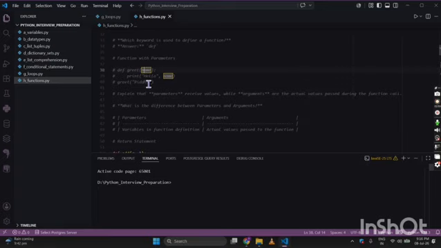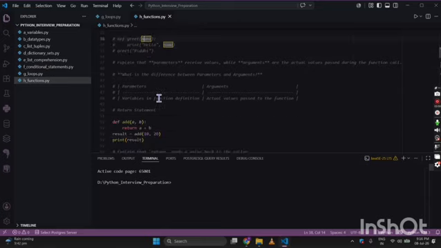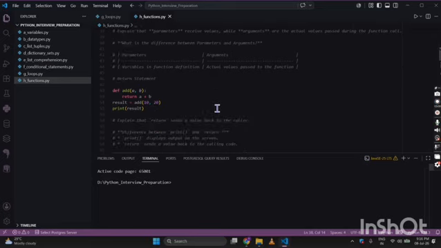Instead of parameters, we call them arguments. So what is the difference between parameters and arguments? Parameters are variables in the function definition, while arguments are the actual values that are passed to the functions.